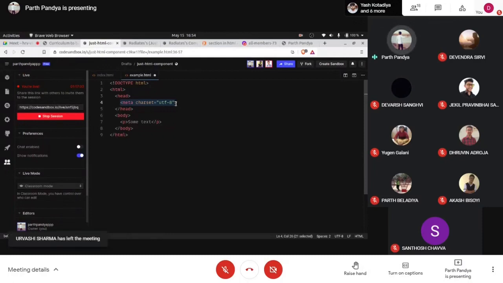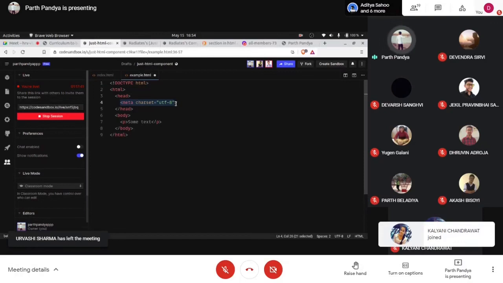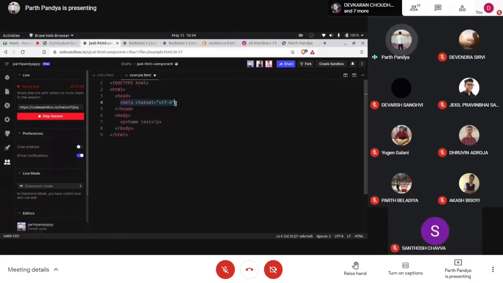If you want to include some Japanese text in this HTML document, there is a different character set for this. But UTF-8 is the universal one, which includes most of the characters from the vast majority of human written languages. So you can use any preferred language you want in an HTML file, right?